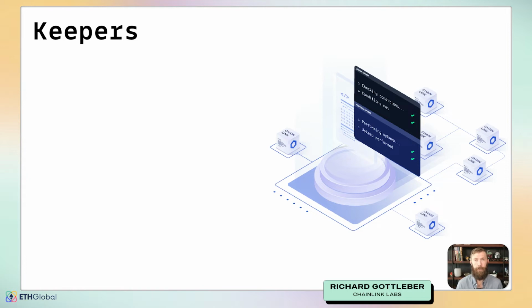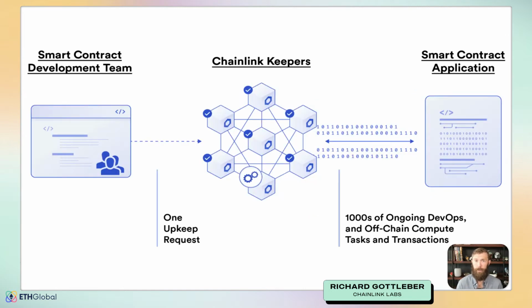Keepers will allow you to take a smart contract and, based upon either time-based or a custom function, execute the code within that smart contract. Now, again, you could create your own node that would call smart contracts, much in the same way as you could use your own node to get a piece of information off-chain, on-chain. But the Keepers network, again, brings that decentralized network where you have the benefit of decentralization, and you can ensure that your contract will be executed in the same fashion.